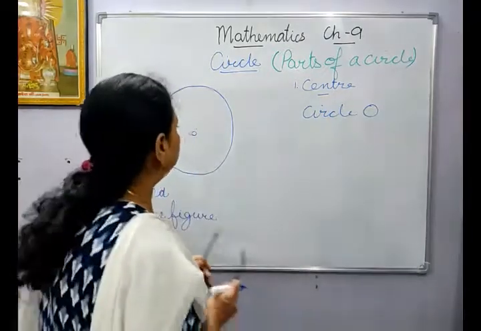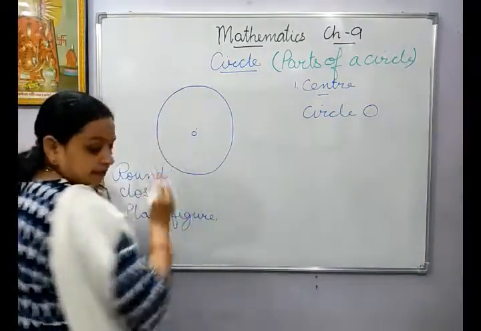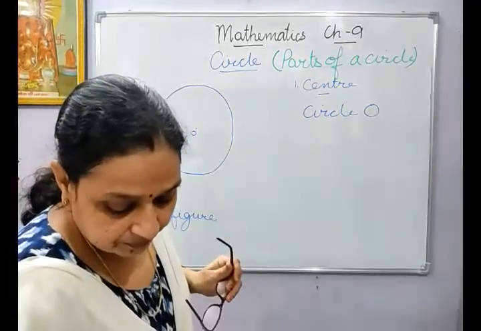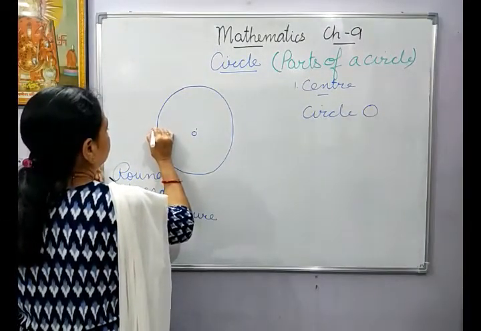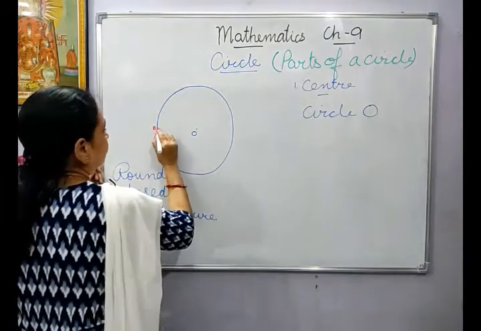Now if you see, suppose I take point B over here, and I join them.